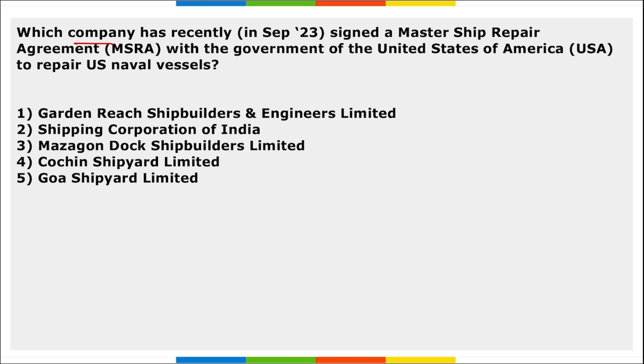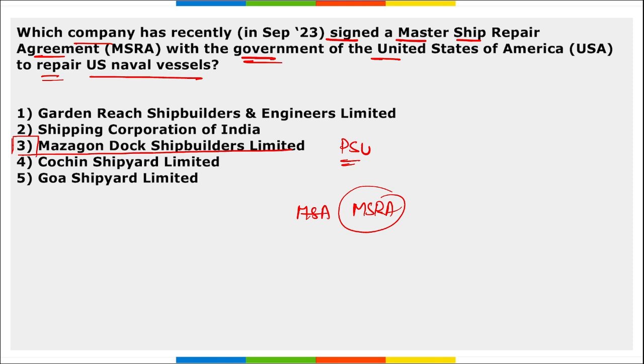Next, which company has recently signed a master ship repair agreement with the government of USA to repair US naval vessels? It is Madgaon Dock Shipbuilders Limited. This is a public sector undertaking that comes under the Ministry of Defense, and they have recently signed MSRA. What is this MSRA? That is the master ship repair agreement. And this was signed with the government of USA, basically so that the ships can be repaired.